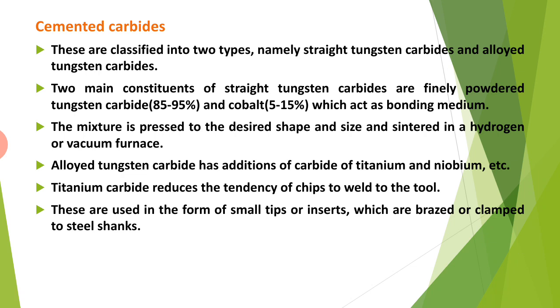Cemented carbides. These are classified into two types, namely straight tungsten carbides and alloyed tungsten carbides. Two main constituents of straight tungsten carbides are finely powdered tungsten carbide, 85 to 95%, and cobalt, 5 to 15%, which acts as bonding medium. The mixture is pressed to the desired shape and size and sintered in a hydrogen or vacuum furnace. Alloyed tungsten carbide has additions of carbides of titanium and niobium, etc. Titanium carbide reduces the tendency of chips to weld to the tool. These are used in the form of small tips or inserts which are brazed or clamped to steel shanks.